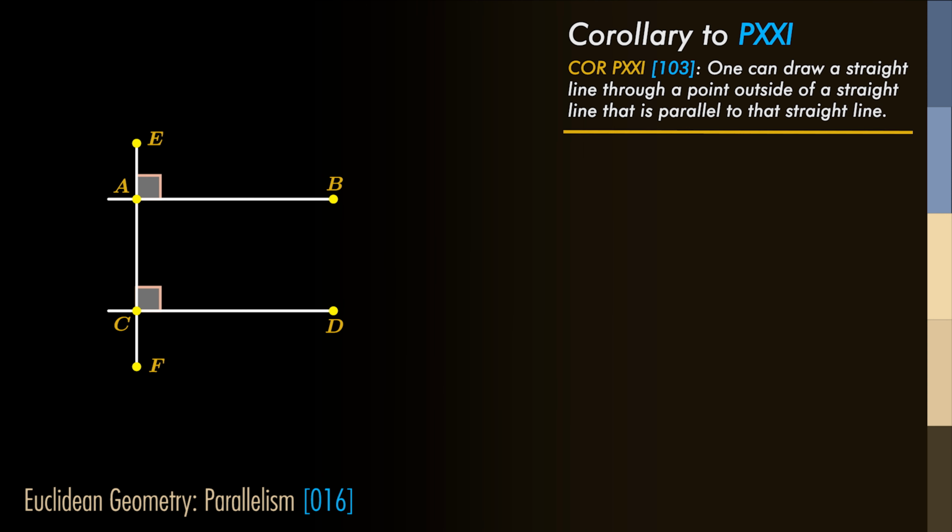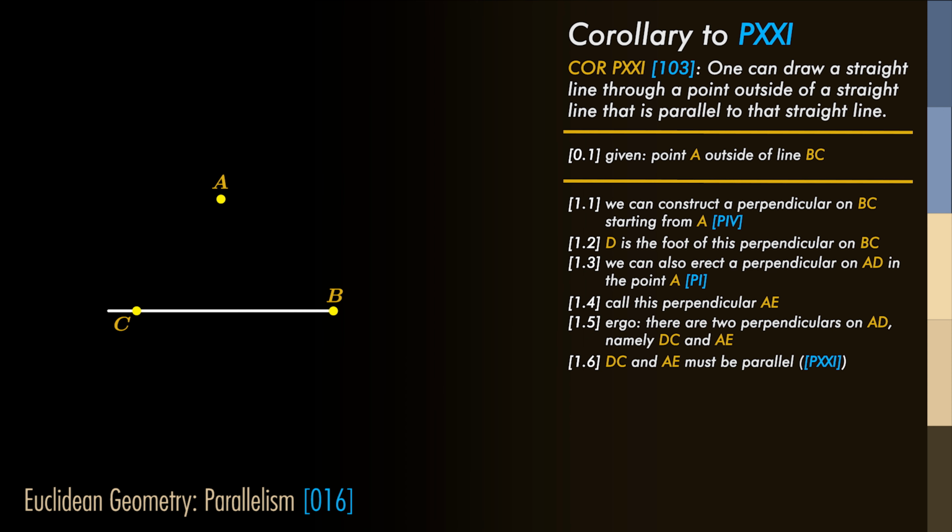The consequence of this proposition is that we can draw a line through a point outside of a straight line that is parallel to that straight line. We can show this as follows. We are given a point A outside of the straight line BC. We can construct a perpendicular from A on BC. It intersects BC in D.